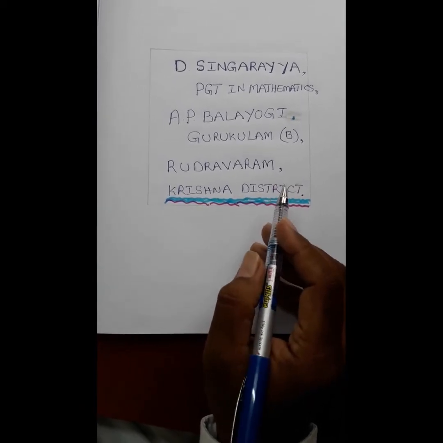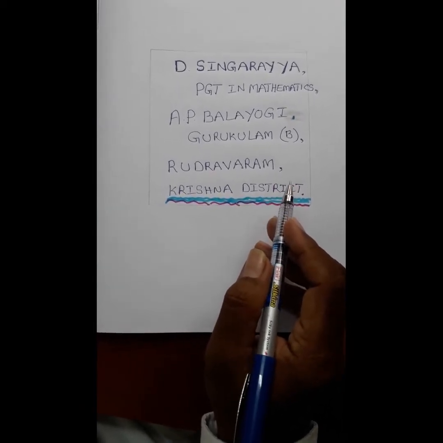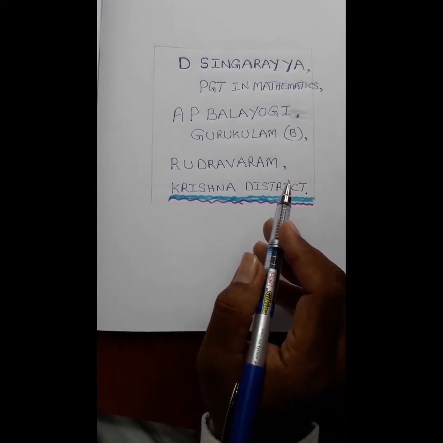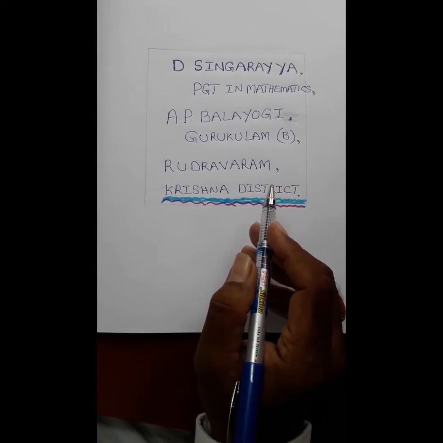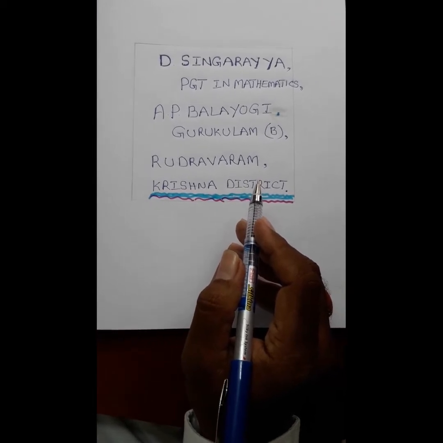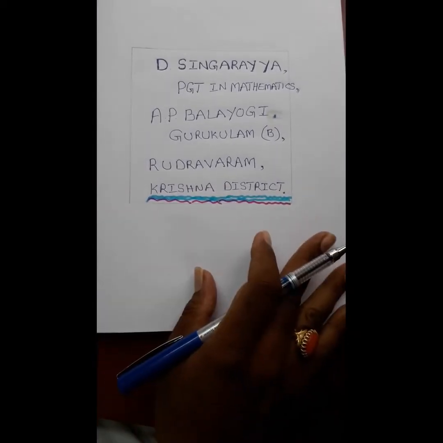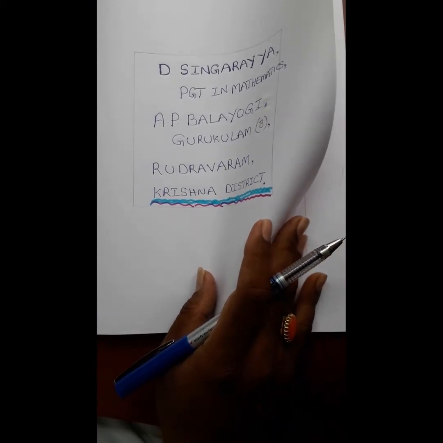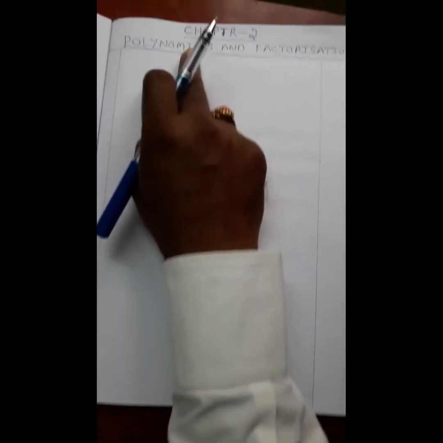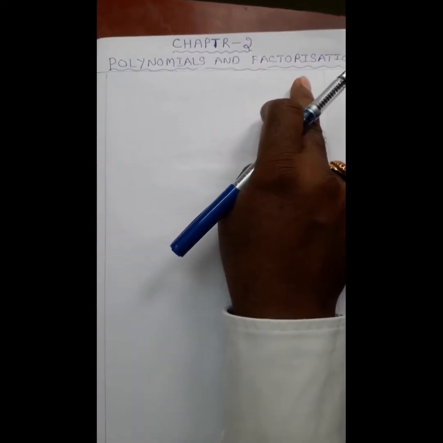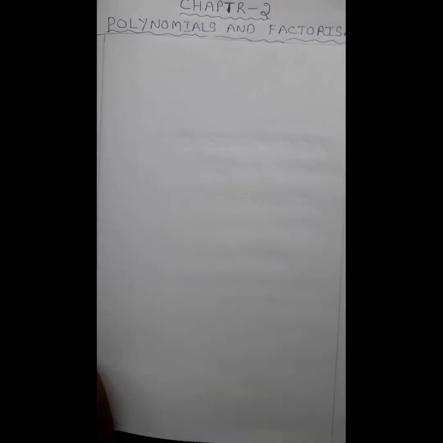Students, so far you have learnt about your first chapter in Maths, that is real numbers. Today I am going to introduce an important chapter for your class, that is the second chapter, polynomials and factorization. Chapter 2, polynomials and factorization. This chapter is very useful for your next year SSC public examinations. So all of you follow carefully and prepare notes very neatly.